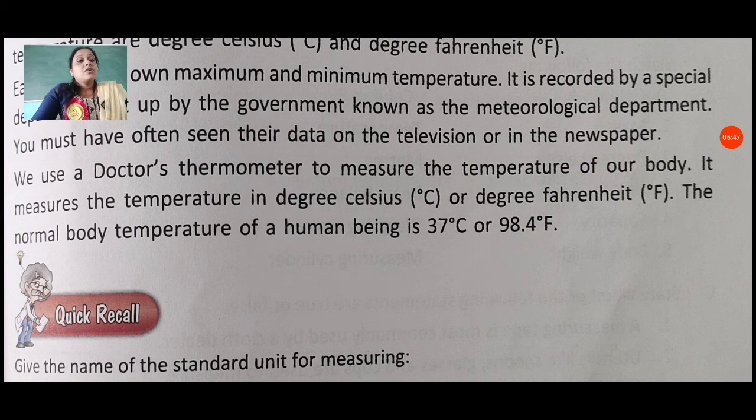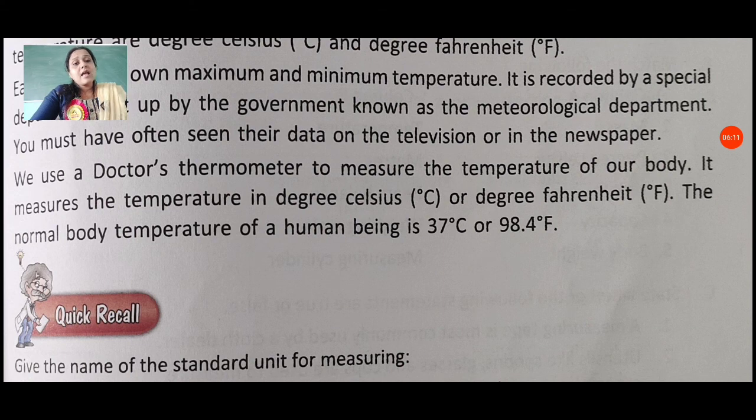Okay students, so in this session we have discussed the different objects which we use to measure different kinds of things. First, length. Tailors mostly use the meter because they always make different dress materials using cloth. Then we have discussed capacity.